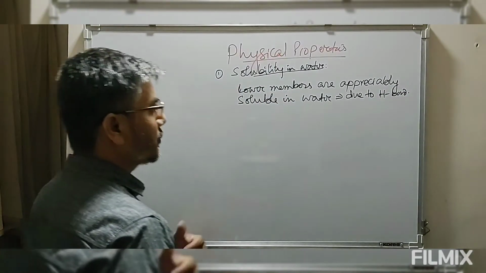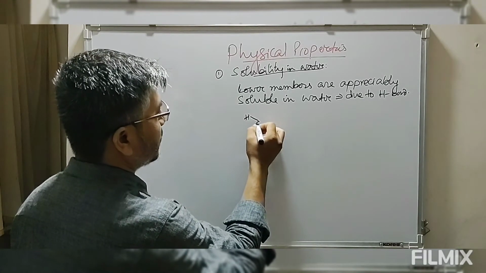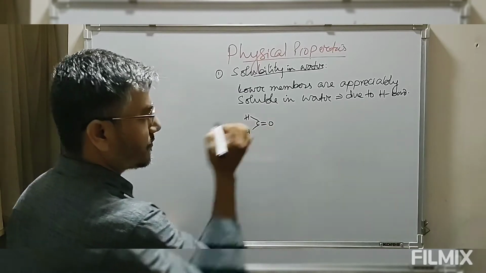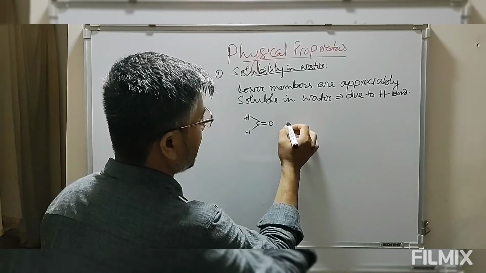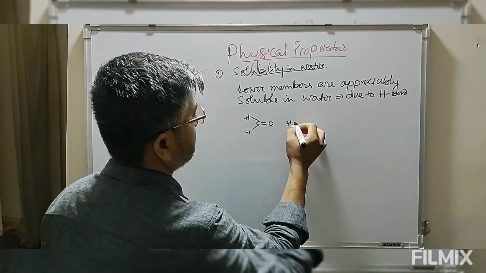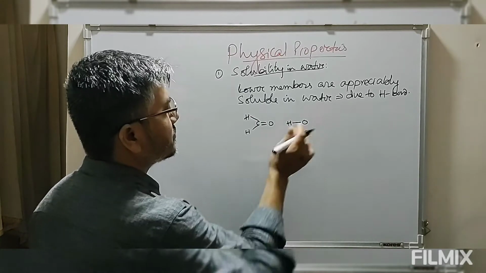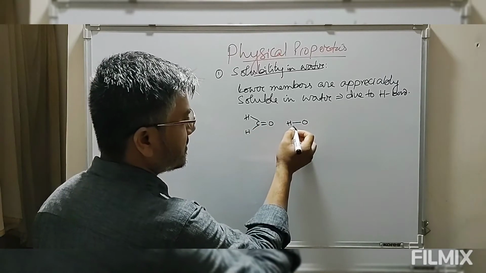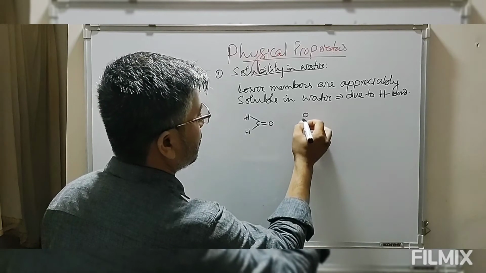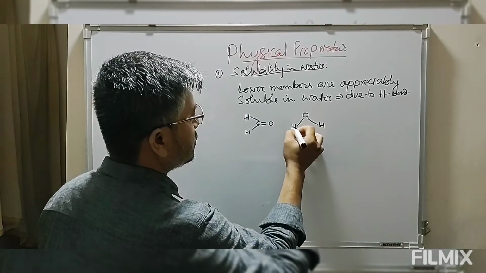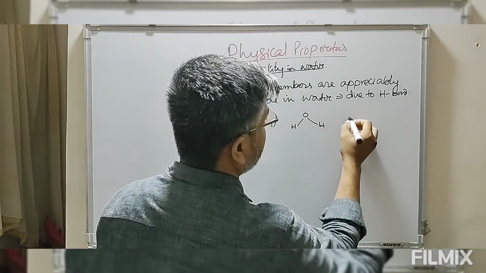Suppose we look at this lower member of aldehydes. Let's take the case of formaldehyde. We have this C double bond O. Now when this is placed in water, this forms a hydrogen bond. The hydrogen of water, which is bonded to oxygen, is sandwiched between these electronegative atoms. So this forms a hydrogen bond on the other side also.